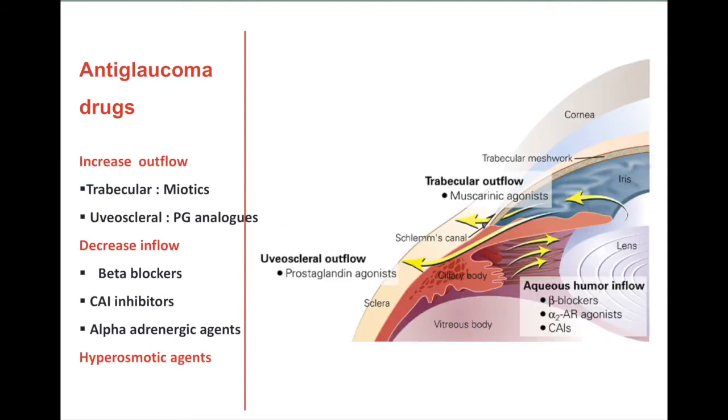There are different types of anti-glaucoma drugs. Those which increase aqueous outflow, can be through trabecular meshwork with the help of miotics, that is pilocarpine, or uveoscleral outflow, that is prostaglandin analogs. We have drugs which decrease inflow or formation of aqueous humor, and here we have beta blockers, alpha 2 agonist, and carbonic anhydrase inhibitors. And the third class of drugs act by decreasing the volume, that is hyperosmotic agents.